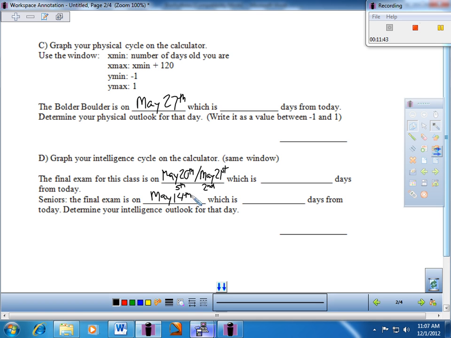Okay, so if you're a senior, just use that date, even if you're potentially not taking the final. But check out your intelligence cycle for that day, and if you have anything else going on that you have to really get ready for, an AP exam or something like that, check it out. I certainly don't want to psych you out if it's a bad biorhythm value, but whatever. Try it out if you get an opportunity.